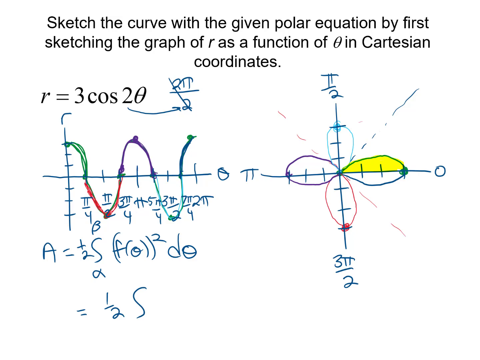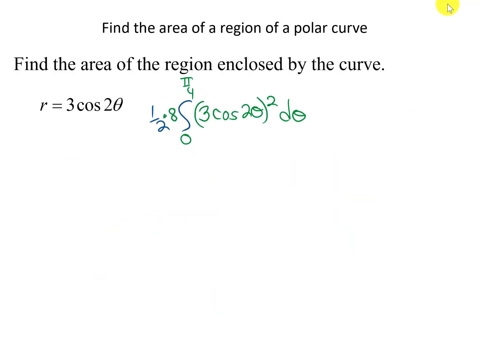And if you look here on the graph, we started at 0 and we went to pi fourths to trace that out. So I'm going to go from 0 to pi fourths, that'll give me half of a leaf, and I need 4 leaves, so I'm going to times this by 8. Now I need that function of theta squared d theta.